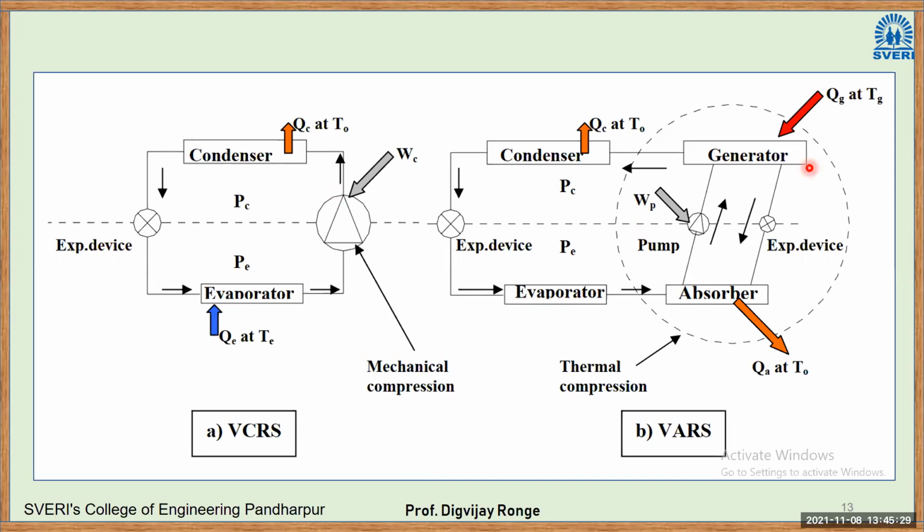So the compressor part of the VCRS is replaced by these 4 parts in the VRS system. Again, why are we using the VRS system? In case you have electricity problems, then you can use solar energy or fossil fuel energy, right? And if you have requirements that you don't want the noise of a compressor, you don't want vibrations coming out of a compressor, you don't want a compressor at all, in that case, you can go for the VRS system, right?